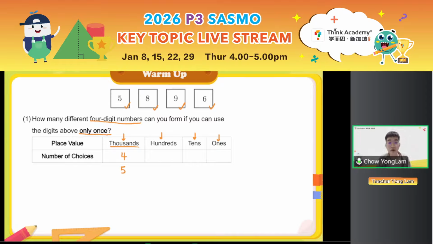In the formation of the number. So now I cannot choose 5 again, right? I should choose a different digit. How many digits are left for us to choose? If we cannot choose 5, there's still 8, there's still 9, there's still 6. So there are 3 ways. Then we move on to the tens. Tens, how many ways? Right.